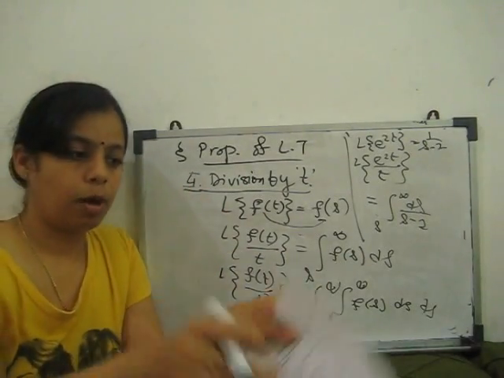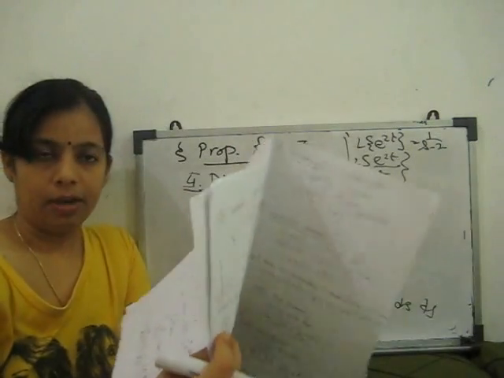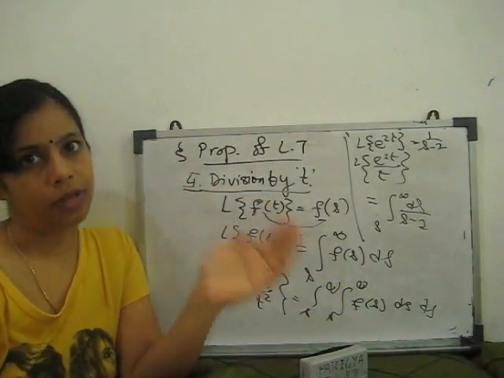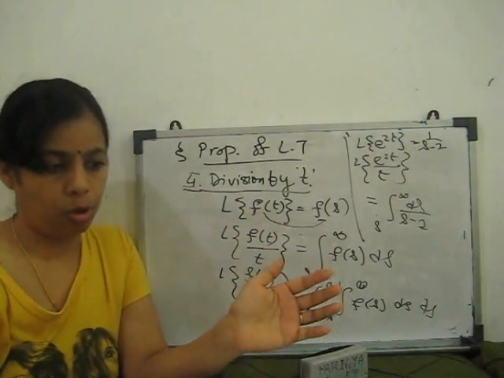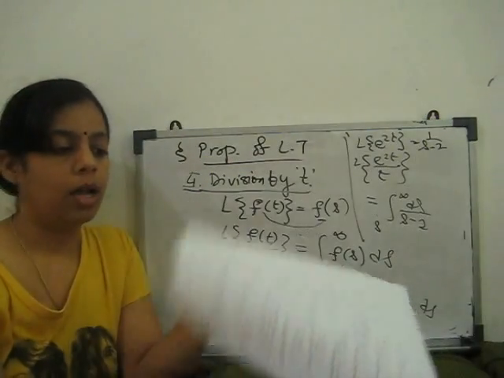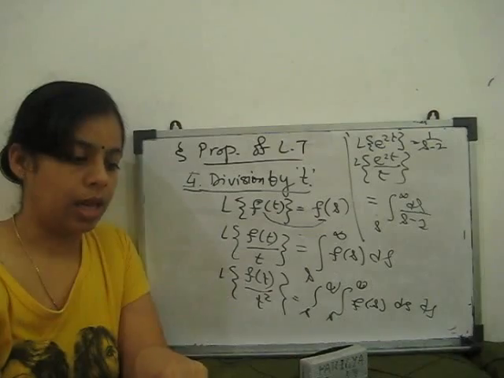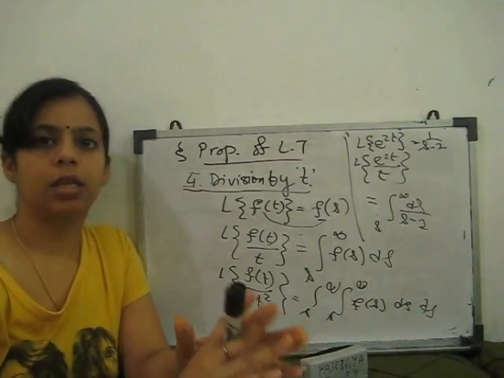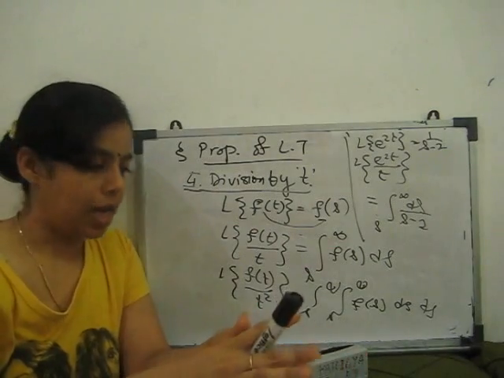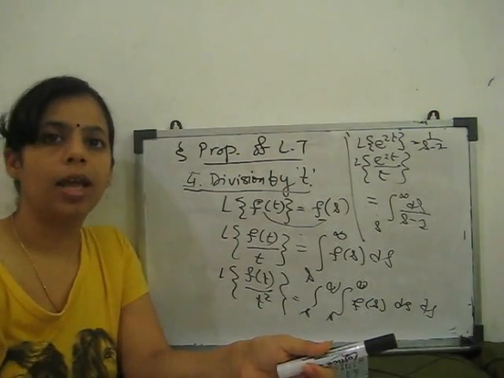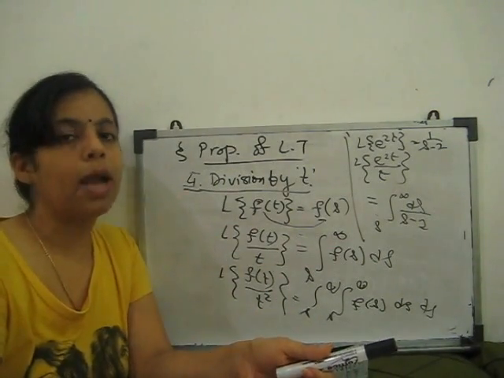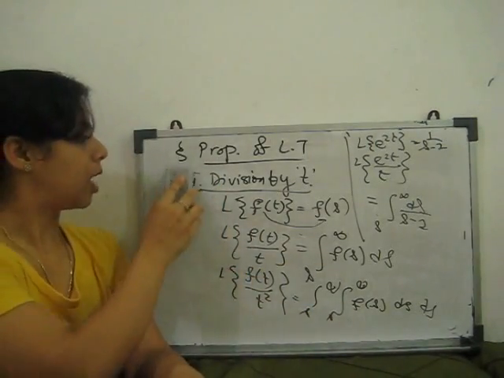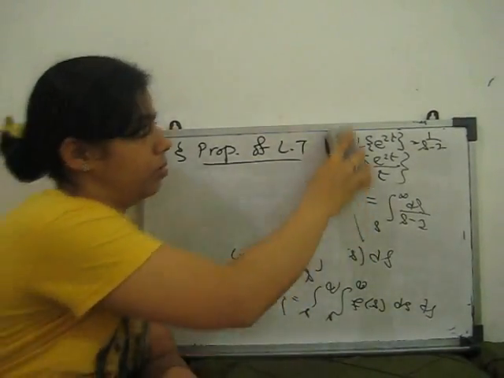Now two important properties: Laplace transform of derivatives and Laplace transform of integration, and two more: the convolution theorem, and next the initial value and final value theorems. So in this lecture I discuss all the properties. In my next video you can see all the examples based on these properties. So the next property is Laplace transform of derivative.